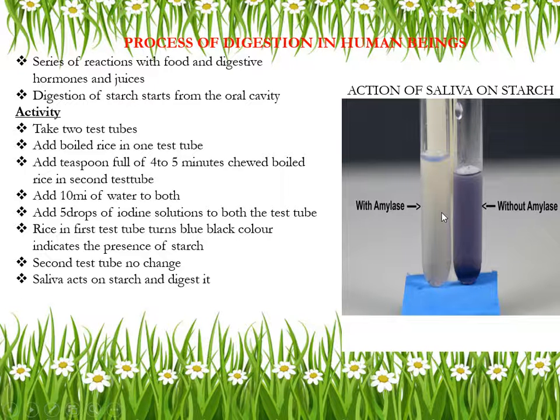After that, add 2 to 3 drops of iodine solution, or 5 drops, in both test tubes. Now what you'll observe is that the chewed boiled rice will not turn blue-black. That means there is an absence of starch, because when you are chewing boiled rice, the starch is used by your body. But in this case, the boiled rice still has starch, so when we add iodine solution, that boiled rice will turn blue-black. Now understood?